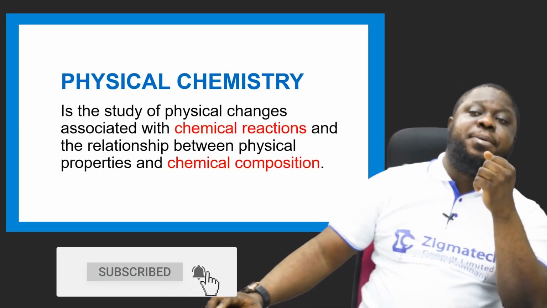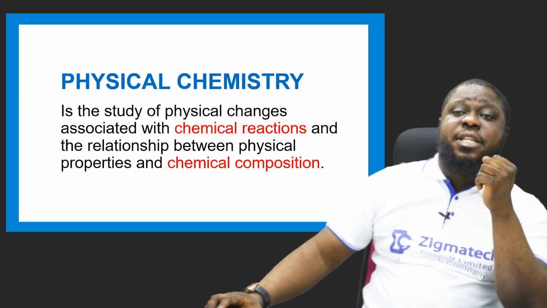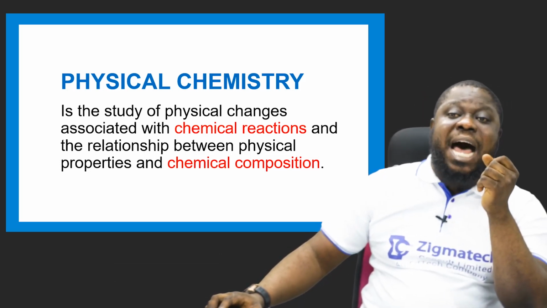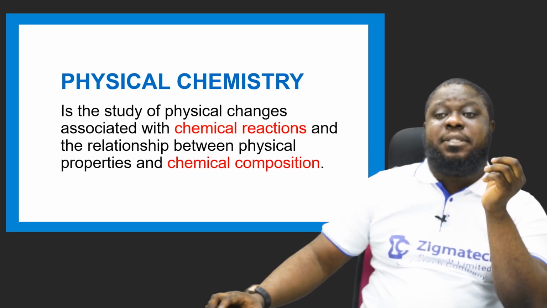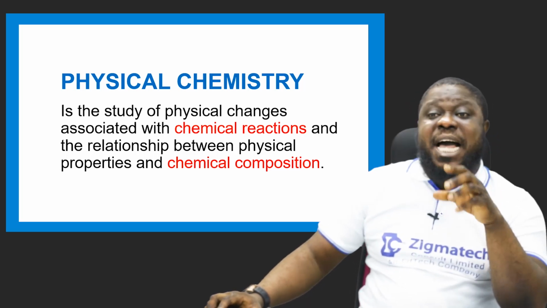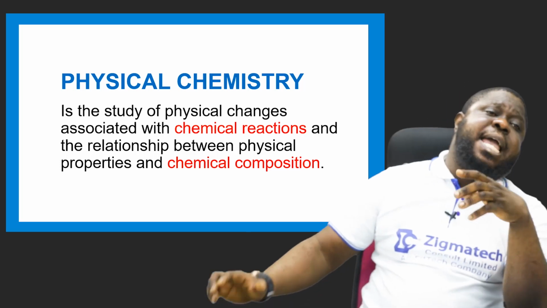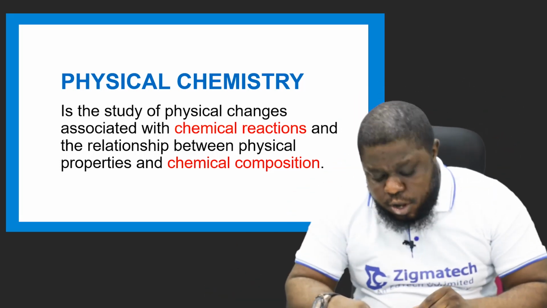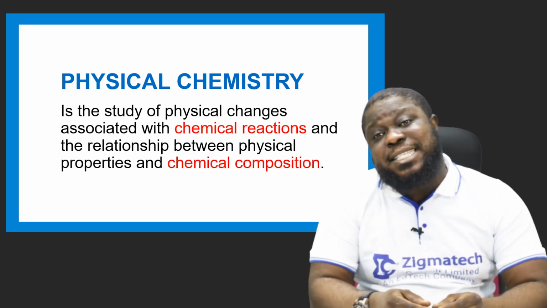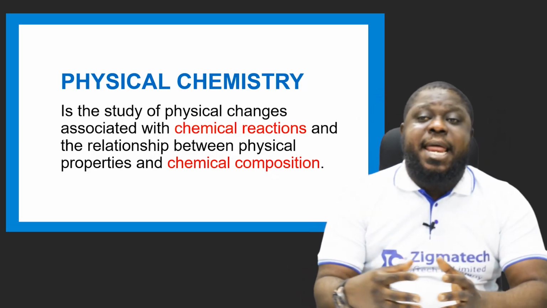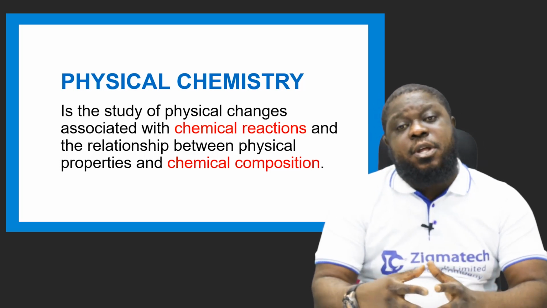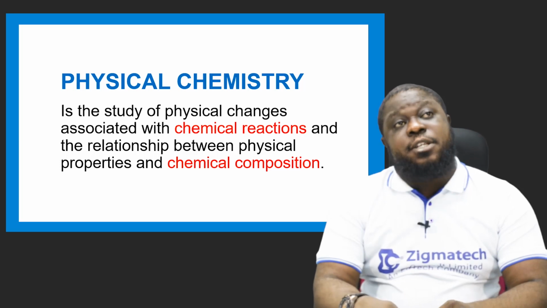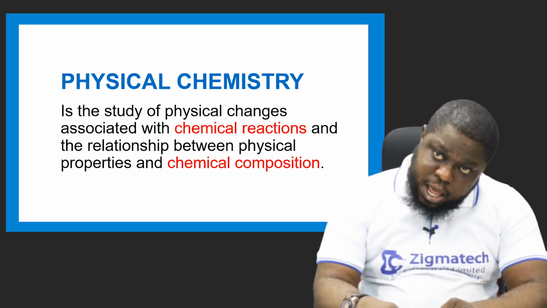Now the next one is physical chemistry. Physical chemistry is the study of physical changes associated with chemical reactions and the relationship between physical properties and chemical properties. The physical changes associated with chemical reaction. A chemical reaction is a reaction that leads to the transformation of a set of certain substances to another.